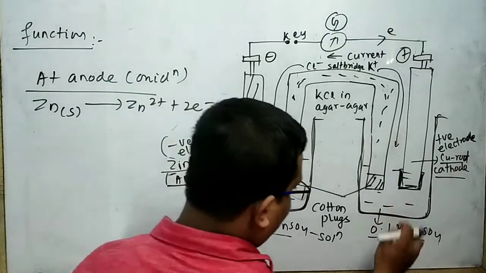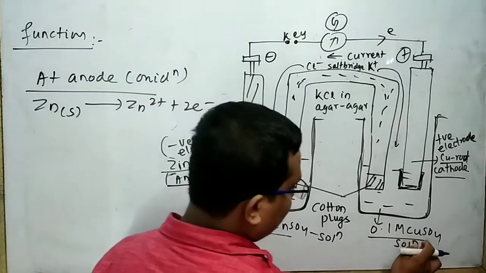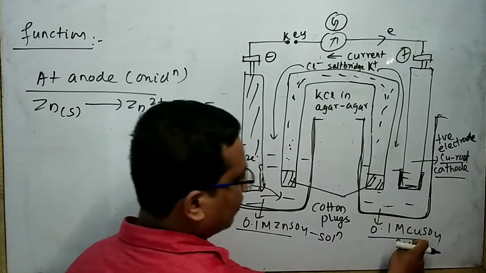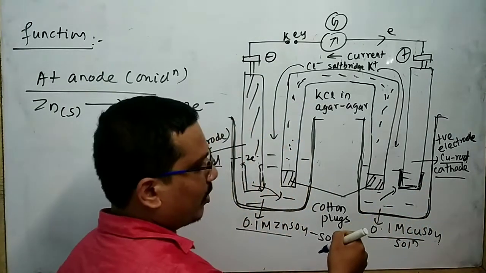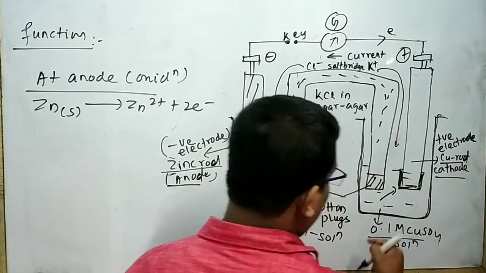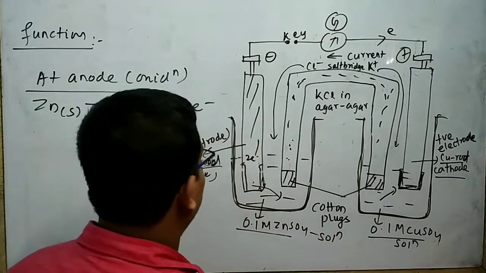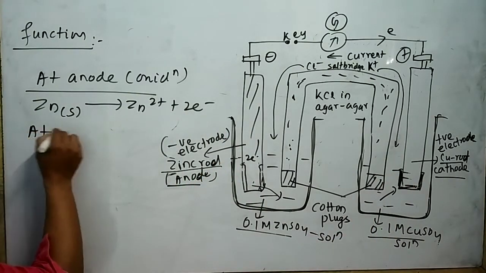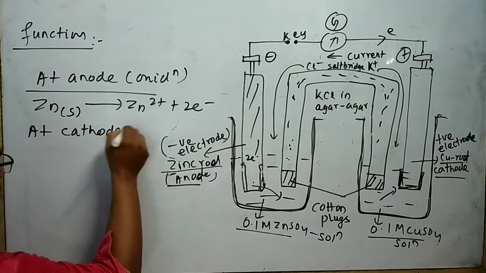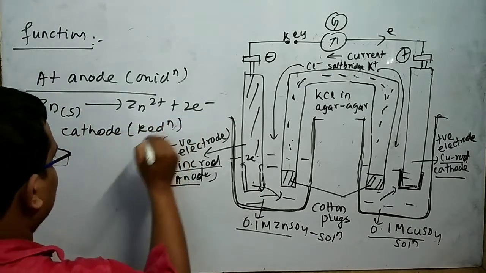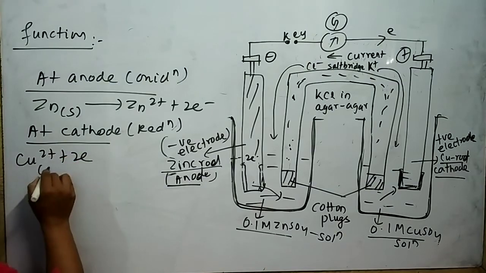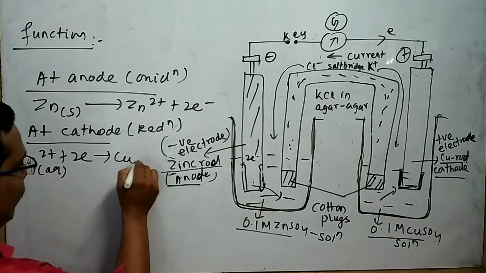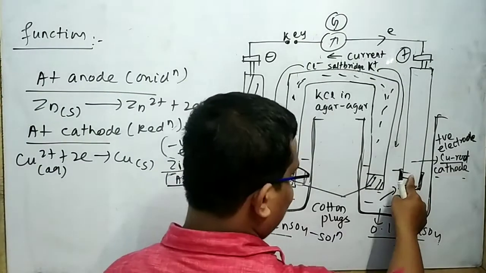On the other hand, the Cu2+ ion present in the copper sulfate solution goes to the copper rod, which acts as a cathode, and here reduction takes place. So I can write at cathode: Cu2+ + 2e- gives Cu. There is a deficiency of electrons.